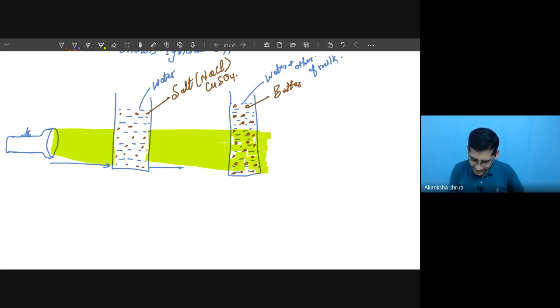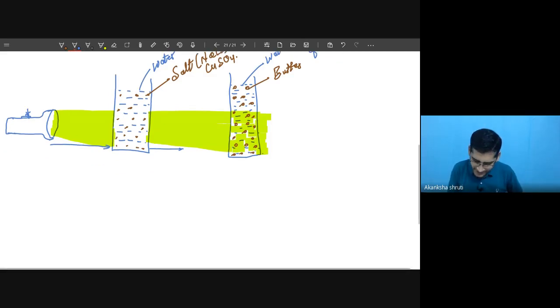So student, what are we getting? These smaller particles are not visible, neither are these particles visible here. Whatever particles we are getting, or the path of light which was supposed to be in between this region, these things are not visible.